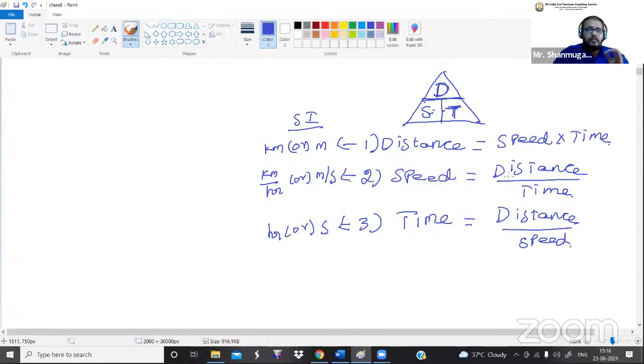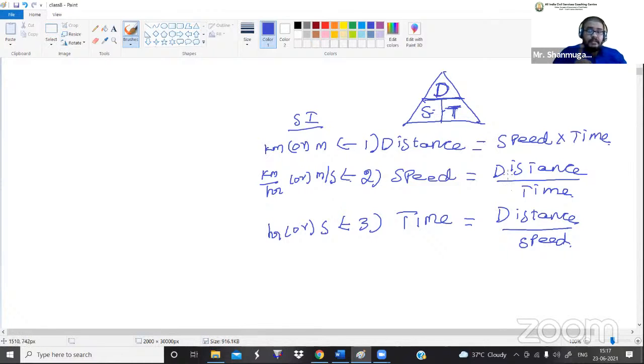In such a case, either we have to convert the kilometers into meters, or else we have to convert the seconds into hours. Do you get what I'm saying? Then only can we solve the answer. After calculating the speed, we can't write kilometer per second. The actual SI unit for speed is either kilometer per hour or meter per second, not kilometer per second or meter per hour. If you do it like that, the answer is wrong. So you should be very careful about the SI unit.